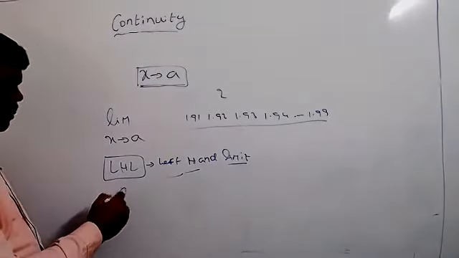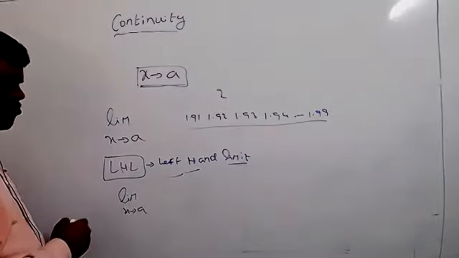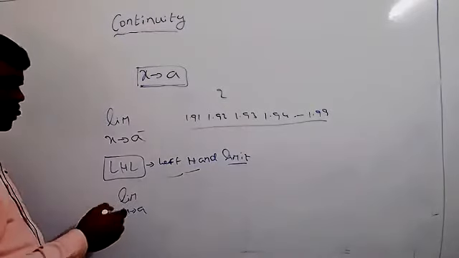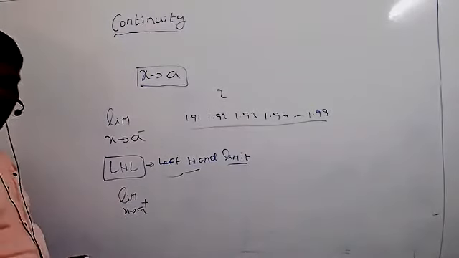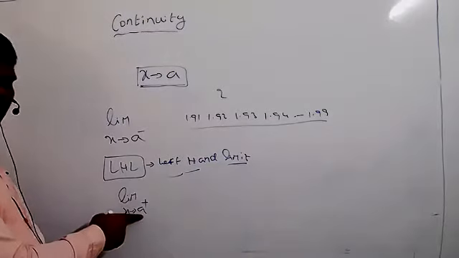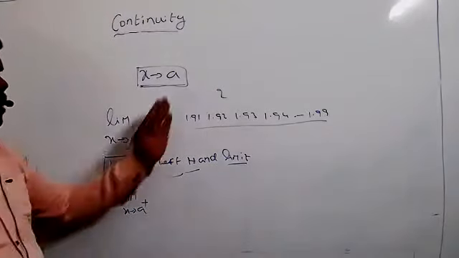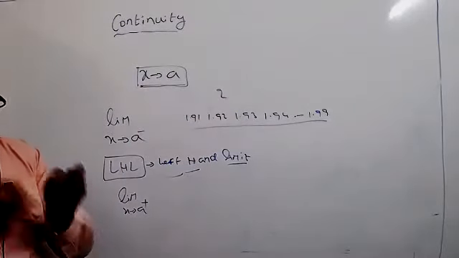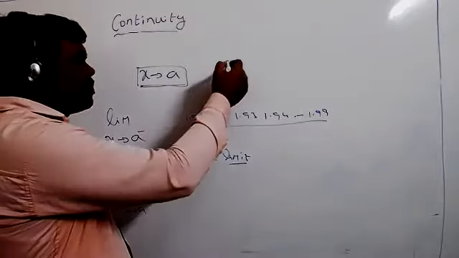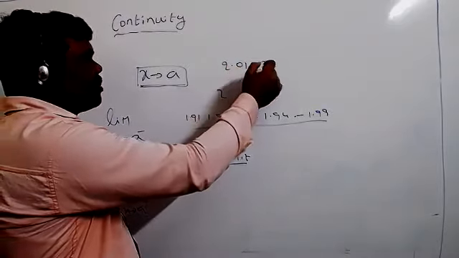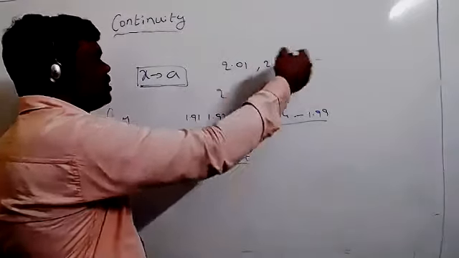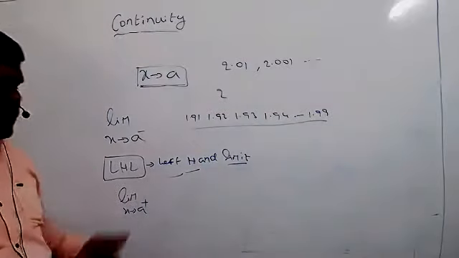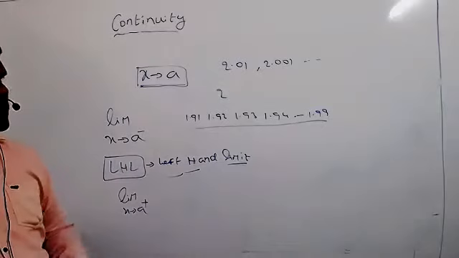In the same way, for limit x tends to 2, we take 2.01. Generally, the left hand limit gives you minus and the right hand limit gives you plus. So this is the right hand limit: all the values on the right side of 2, but they must be nearer to 2. So what do you get? 2.01, 2.001, and so on. These are all the values of the right hand limit of the given function. These are all concepts you already learned last year.